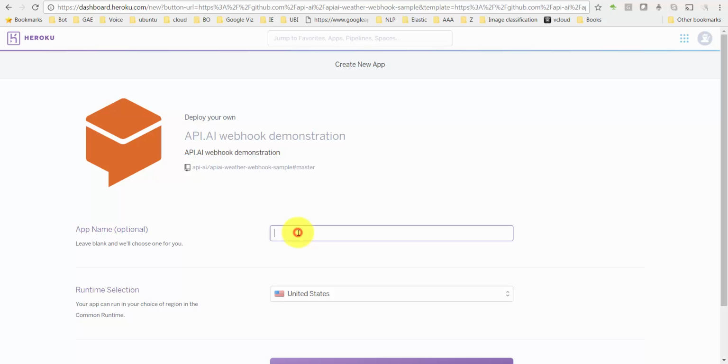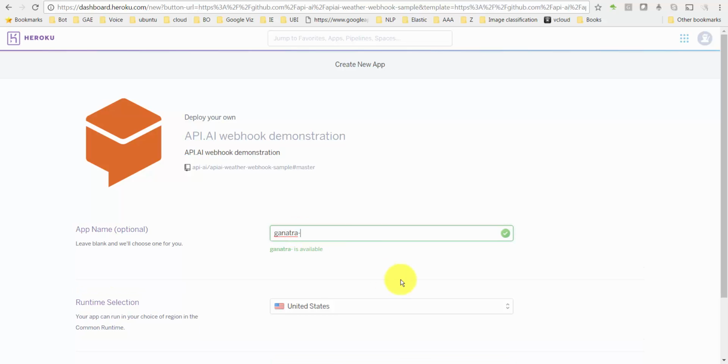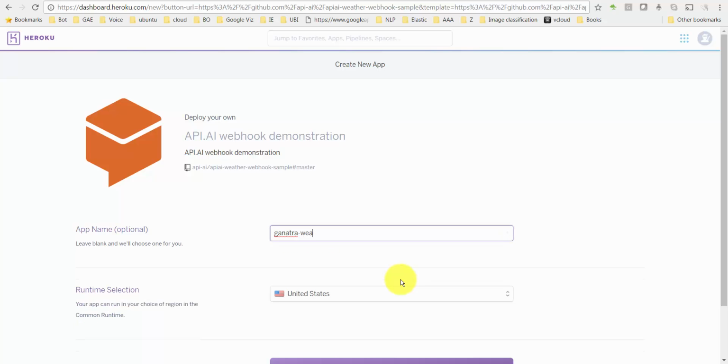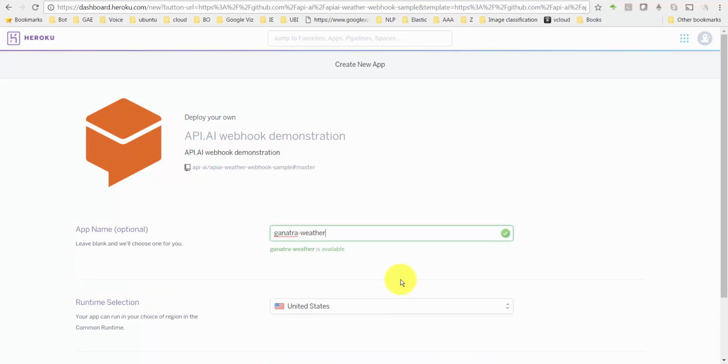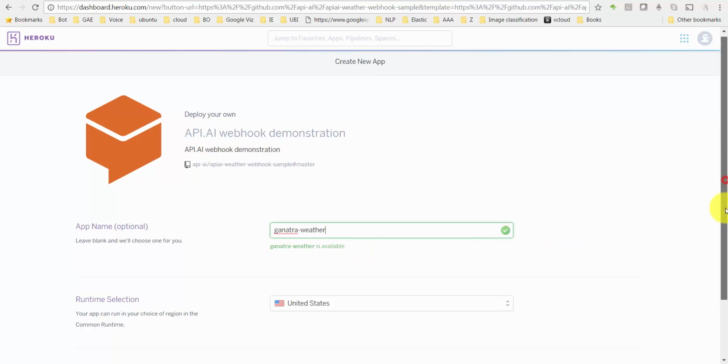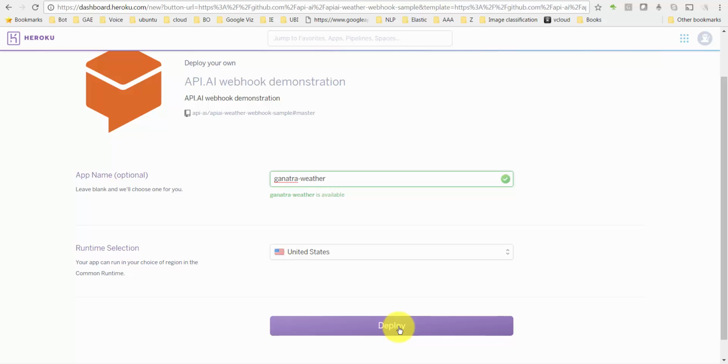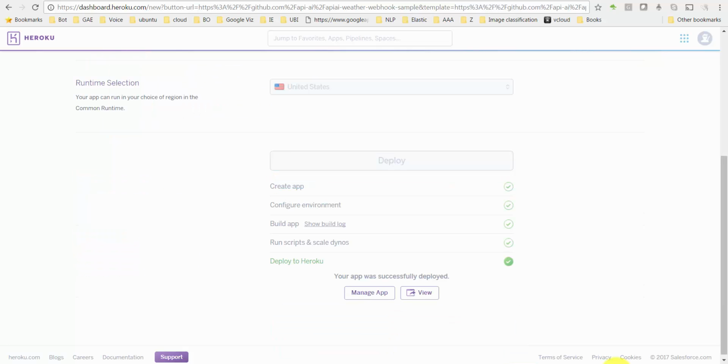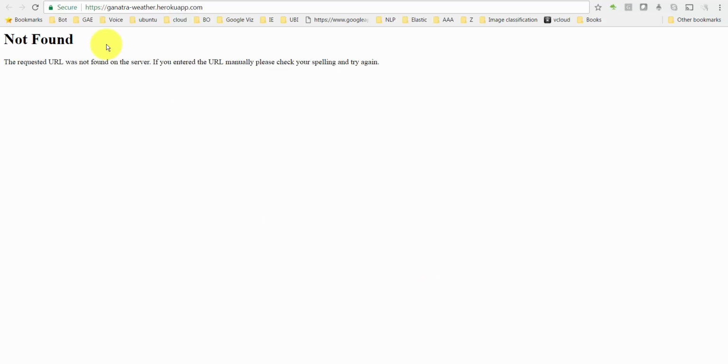Application name. Give your application a name. It's optional, but I would say you want to give it a name. And if you don't give it a name, it will give it a name on its own. You just need to make sure that you know what that name is. I'm going to call it Ganatra Weather, and I'm just going to say deploy. So the app got successfully deployed. You could click on view here. Actually, you should, just to get the URL. You're not going to see anything.